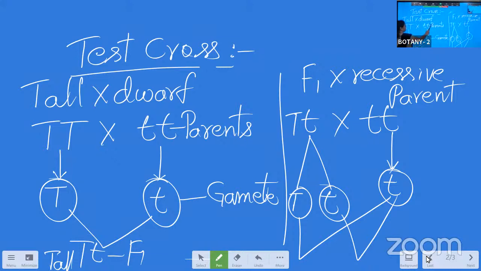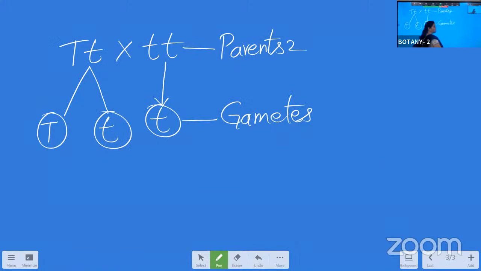These are the first parents, parents one, or simply we can say parents. When we are using the offspring of that generation, then those offspring are considered as the parents. Now these are considered as the second parents, parents two. And the gametes need to be represented, gametes.